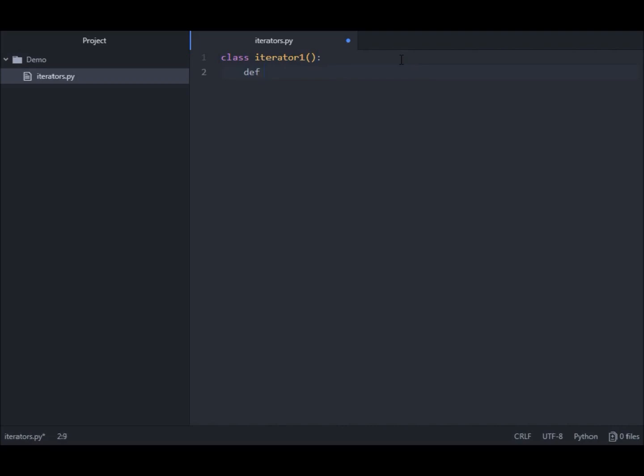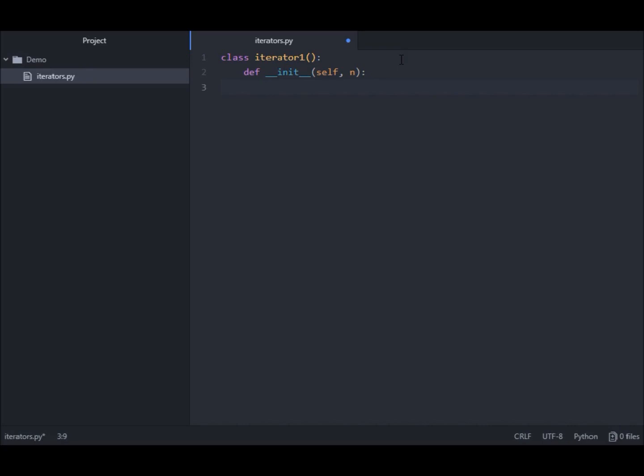Okay, so we have the iterator. Initially we have to write the dunder init method. The dunder init method is always executed every time you instantiate an object, that is, you create a new object. The first argument is always the object itself.